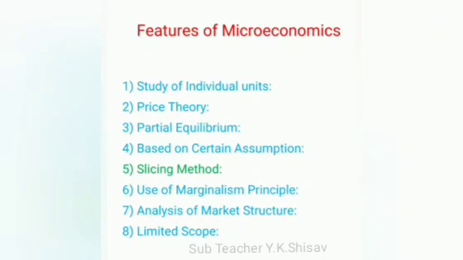Next point, slicing method. Microeconomics splits the economy into small individual economic units and then studies each unit separately in detail. Thus it is said that microeconomics uses the slicing method. That means it splits or divides the whole economy into small individual economic units and then studies each unit separately in detail.